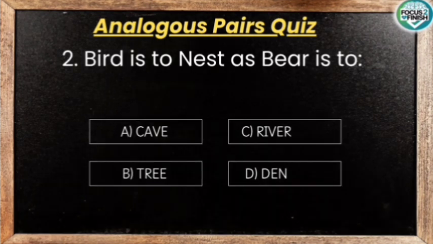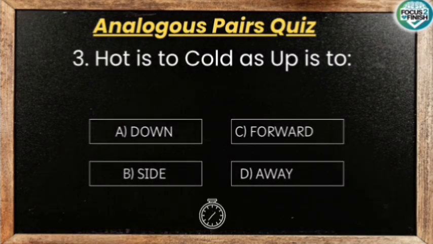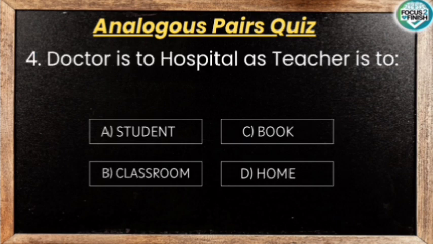A bird typically lives in a nest, and a bear typically lives in a cave, so the answer is cave. Hot is to cold as up is to. Hot and cold are antonyms, as are up and down, so the answer is down. Doctor is to hospital as teacher is to.